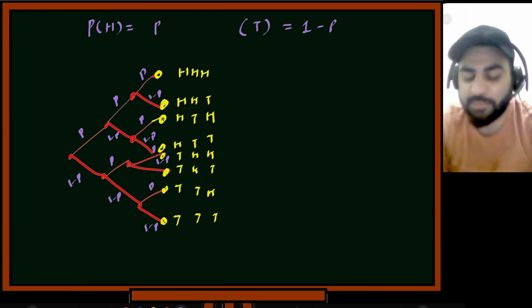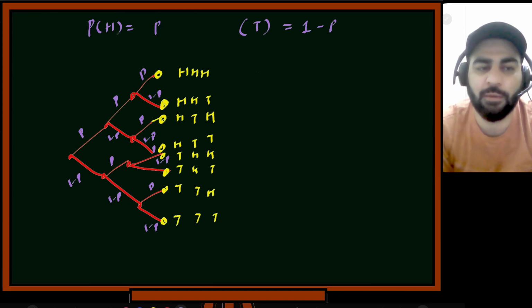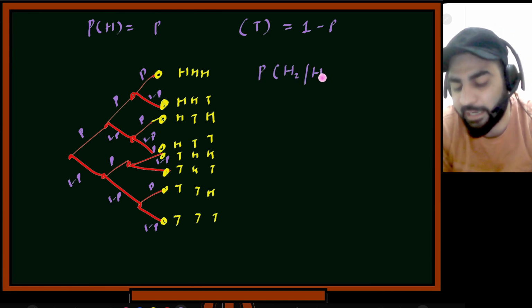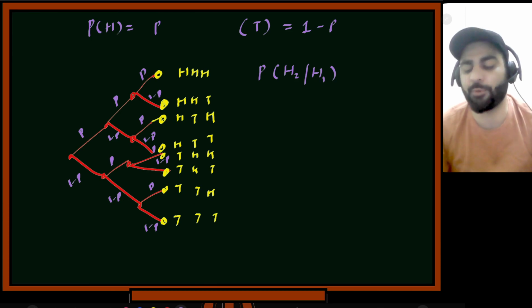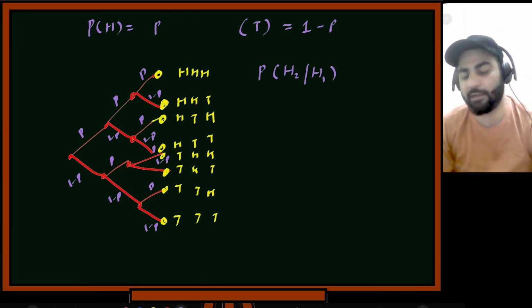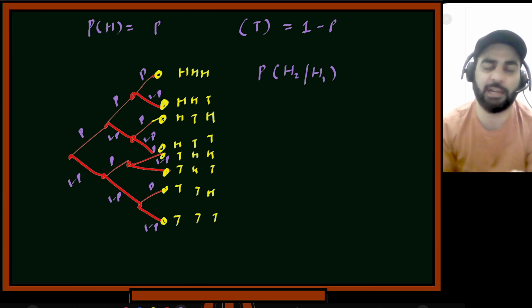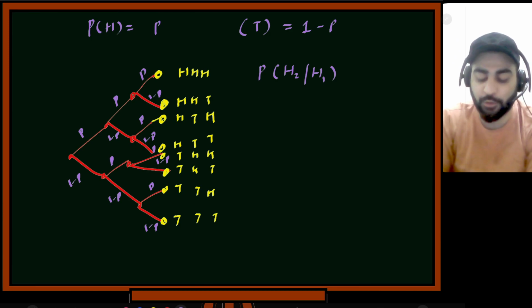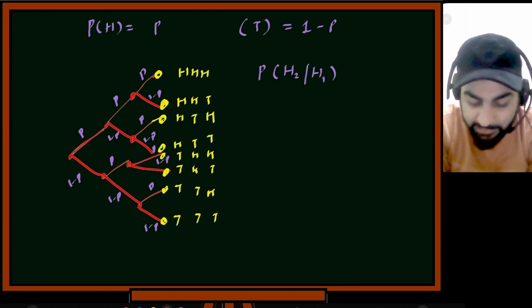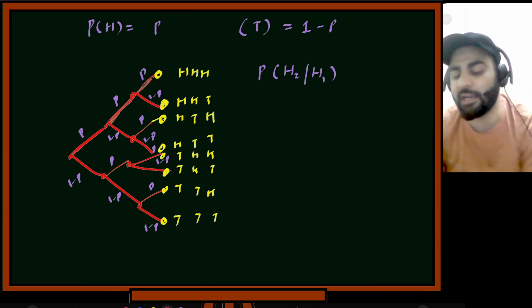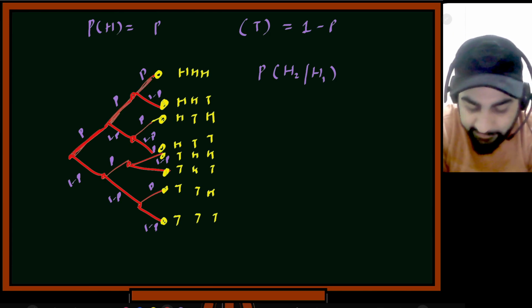So if you have to compute, let's suppose, the probability of second head given that first head happened. What is the probability of getting a second head on the toss of the coin given that the first head happened? Which branch will it lie on? First this is head, this is head, this again is head, this again is head. Now I am saying that the first head happened, that means this event happened, this event happened.